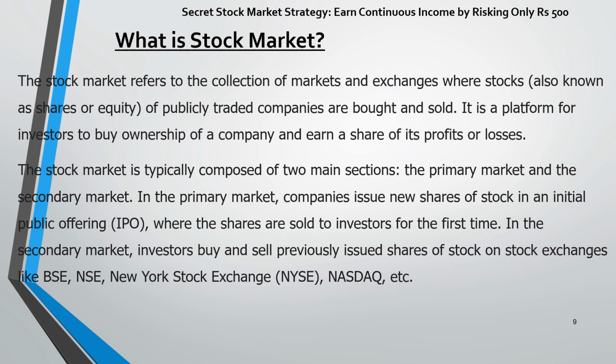In the primary market, companies issue new shares of stocks in an initial public offering, or in short IPO, where the shares are sold to the investors for the first time. And then in the secondary market, investors buy and sell previously issued shares of stocks on stock exchanges like BSE, NSE, New York Stock Exchange, Nasdaq, etc.